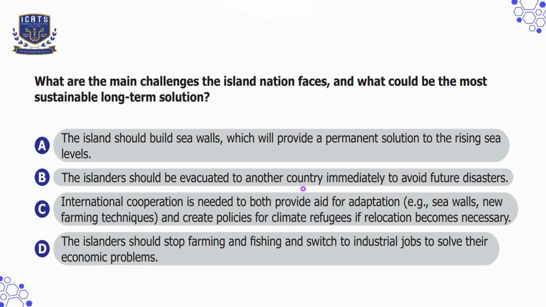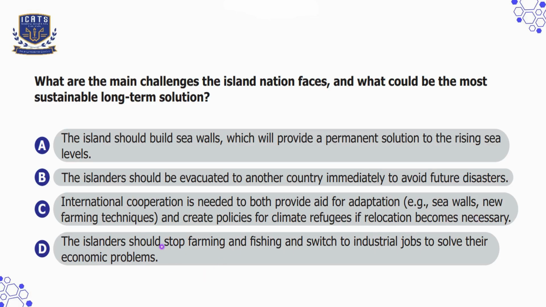So now the next option is international cooperation is needed to both provide aid for adaptation, that is, sea walls, new farming techniques, and create policies for climate refugees if relocation becomes necessary. So it can be a correct option because it will solve the problems for the short term and long term.